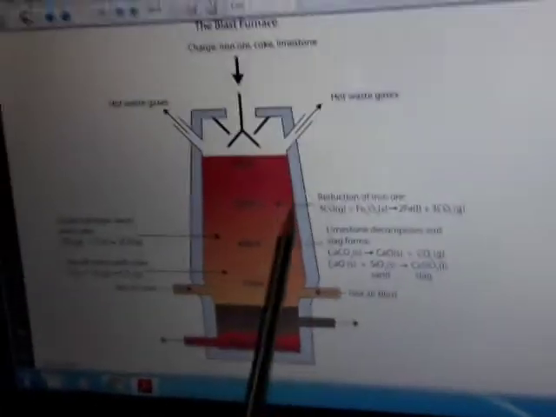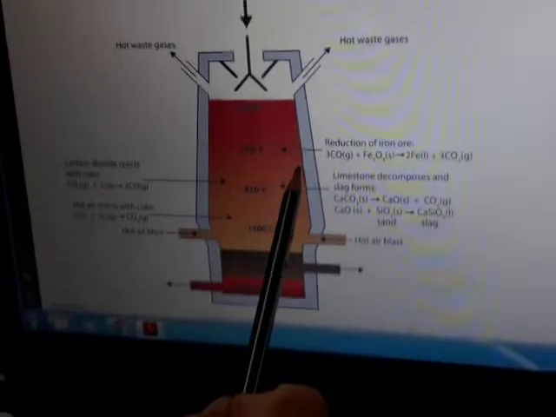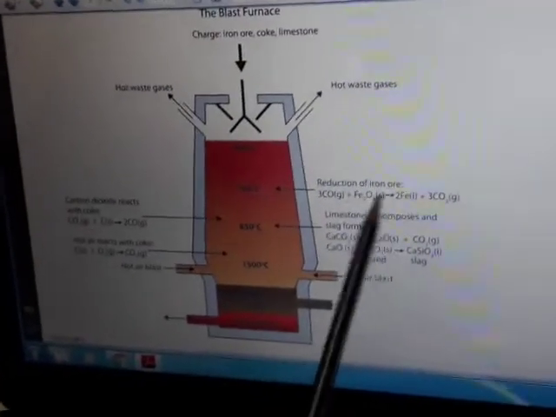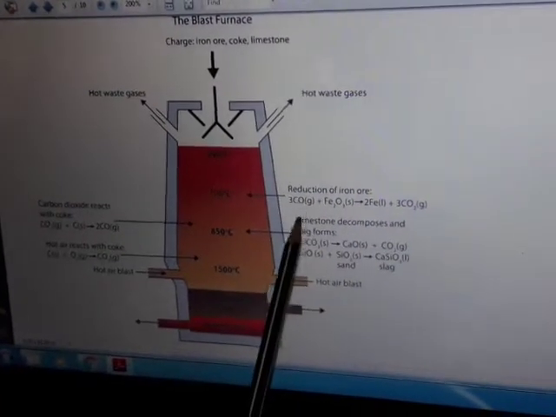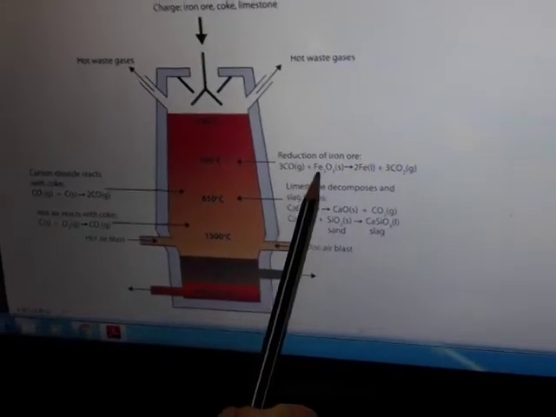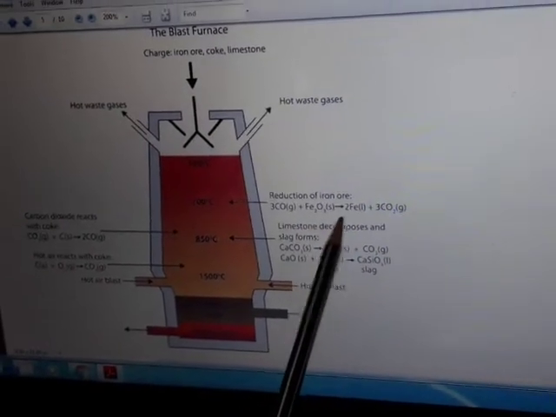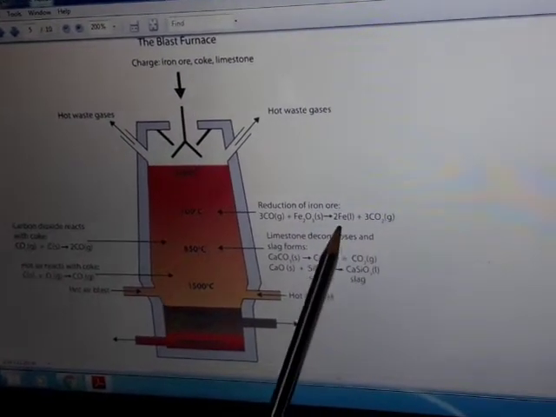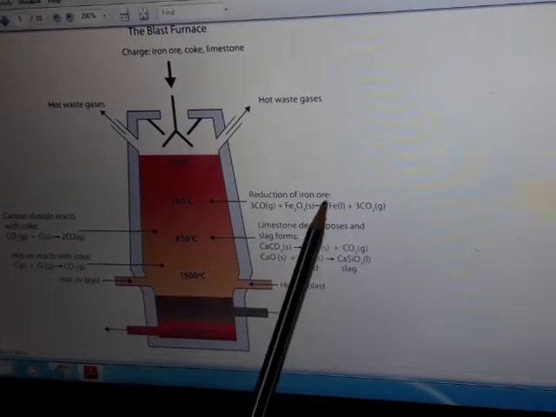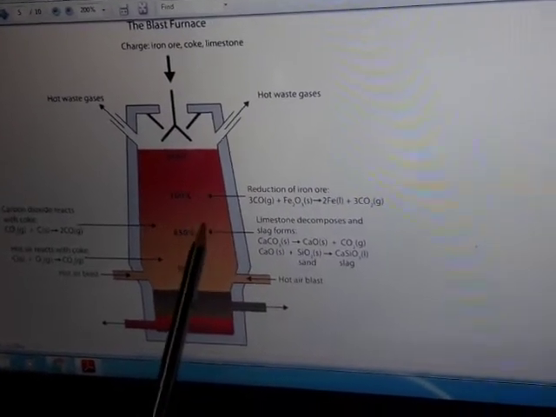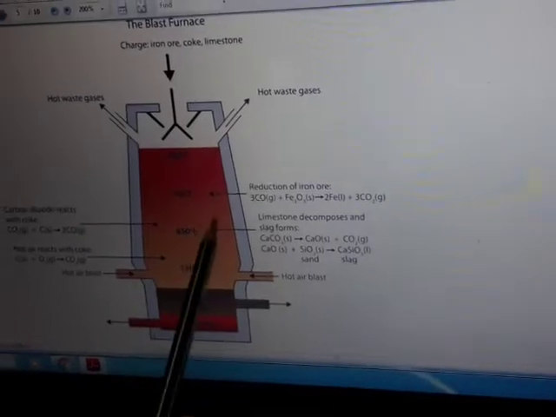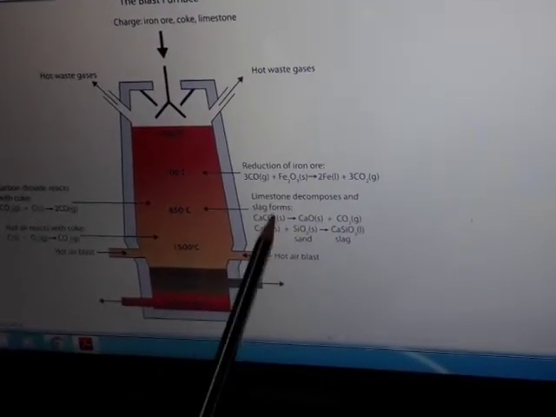This is the coolest temperature zone, and here the reduction of iron ore will take place. Carbon monoxide with iron oxide will give carbon dioxide and iron. Here the iron is in liquid state and it will start seeping downwards. It will start leaking downwards, right?